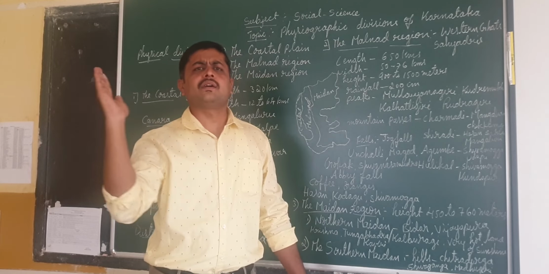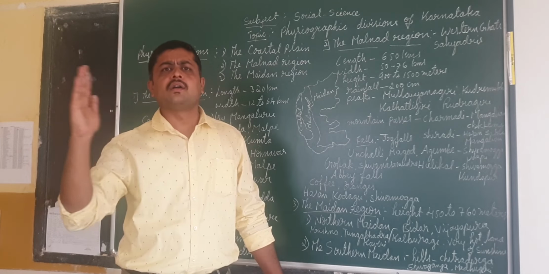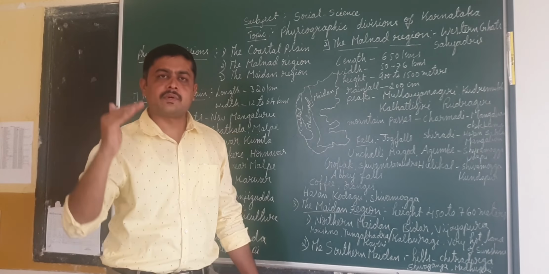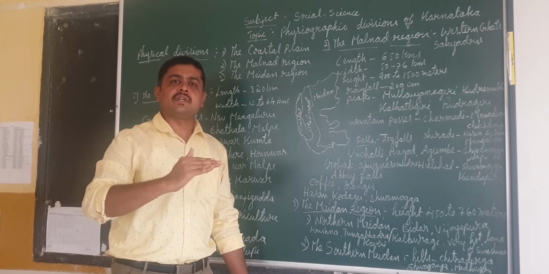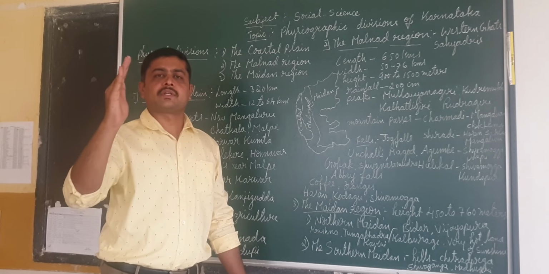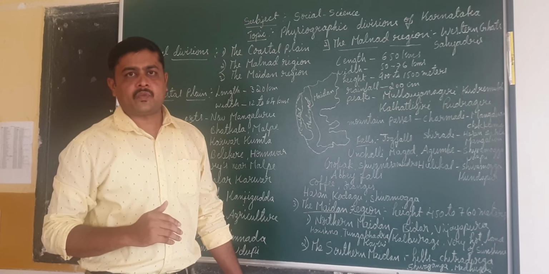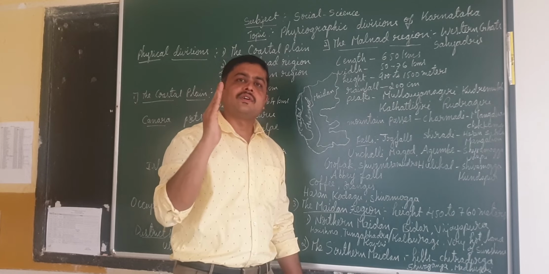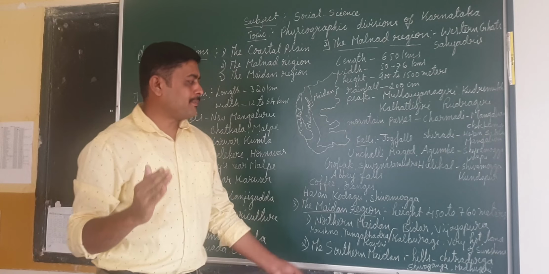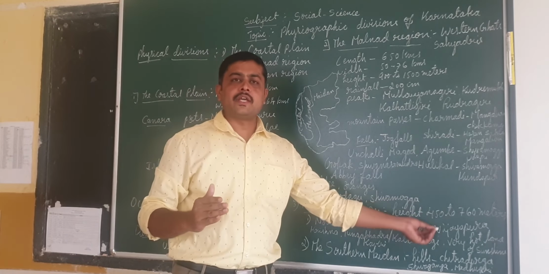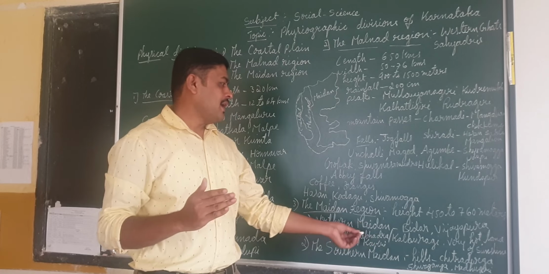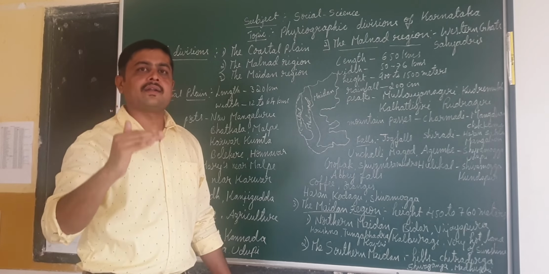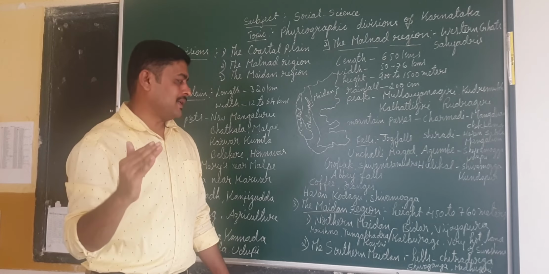It is a rugged environment, a rugged relief feature we can say. So the people who are living here have adjusted themselves to that particular climatic condition. And the temperature will be more, that's why it is known as the land of sunshine. The places here, Bidar, Vijaypura, Kalburgi, Haveri, and other districts which are located in the northern part will come under the northern Maidan region.